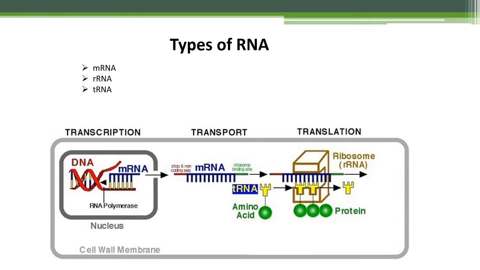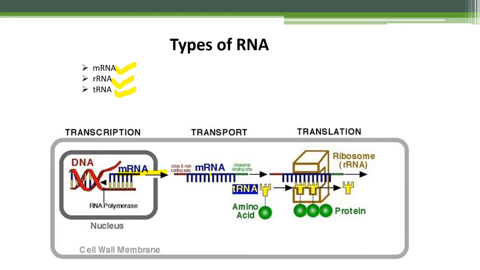The types of RNA. Okay, there are three kinds of RNA: mRNA, rRNA, and tRNA. What are their roles? Why are they present? mRNA is always present. I told you the DNA is converted into the form of mRNA. The double stranded DNA is converted to single stranded with the involvement of RNA polymerase inside the nucleus. That is transcription. Once the single stranded mRNA is transported through the nuclear pore, it will go and attach to the ribosomes.